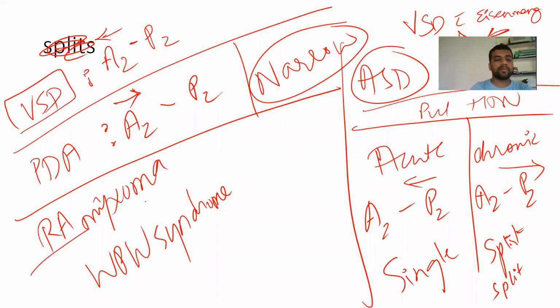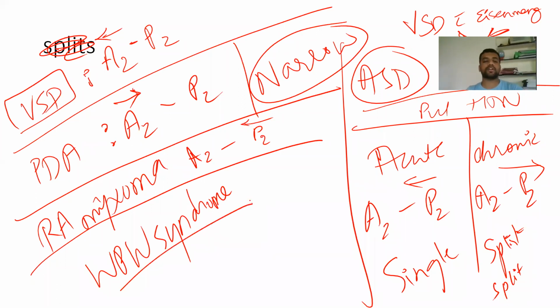Okay. RA myxoma. What happens in case of RA myxoma? Right atrial myxoma is going to cause tricuspid valve obstruction. So there is a reduced flow from the right atrium to the right ventricle. Flow is reduced, so RV volume is reduced. P2 will close early. So A2 and this is P2. So P2 is going to close early.